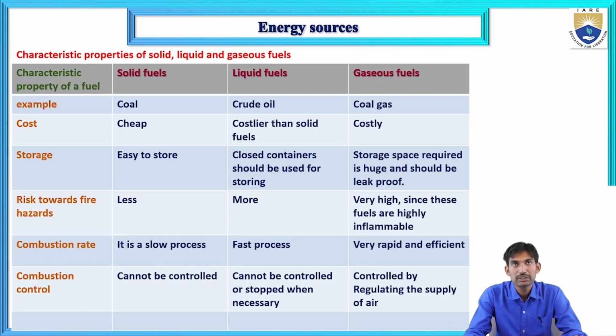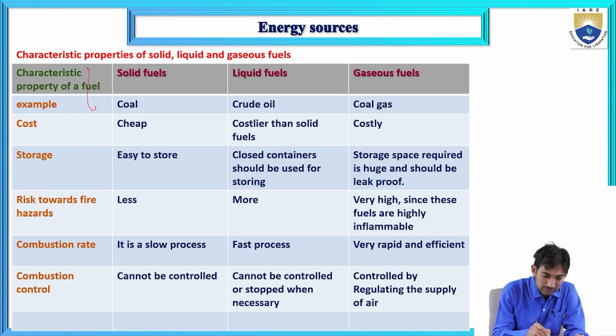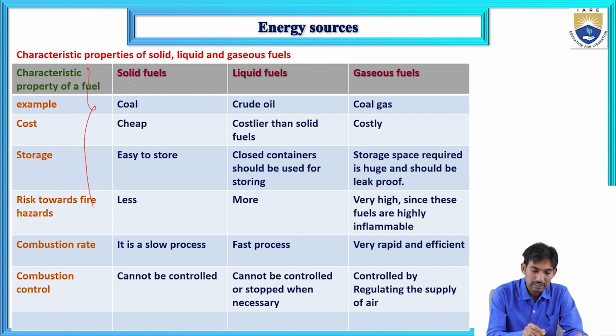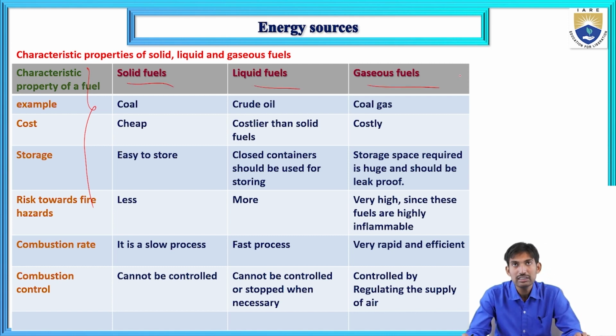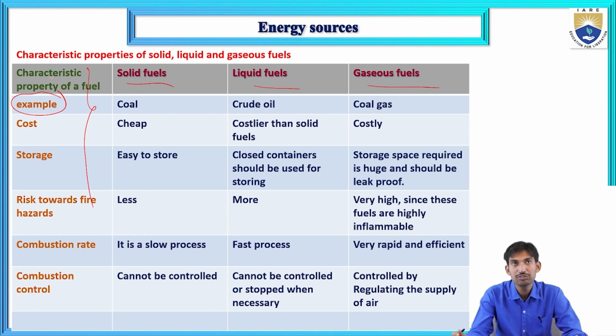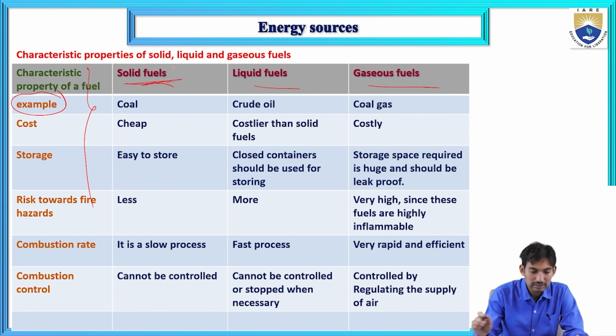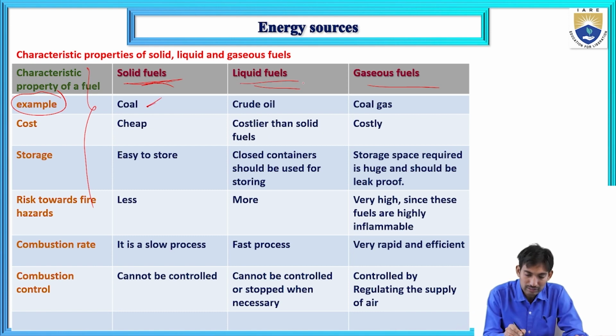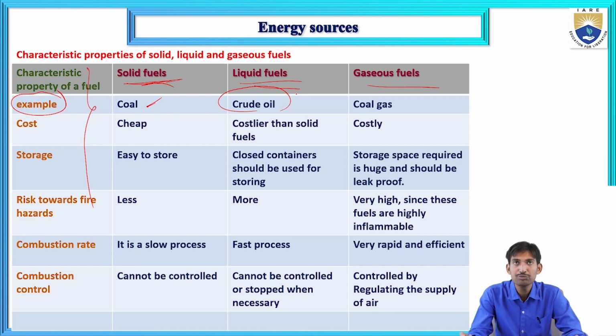Characteristic properties of solid, liquid and gaseous fuels. The first column contains the characteristic properties of a fuel, and these are the variations for solid fuels, liquid fuels and gaseous fuels. The first property is an example of each fuel. An example for solid fuel is coal. For liquid fuel, crude oil is the example. Similarly, coal gas is the example for the gaseous fuel.